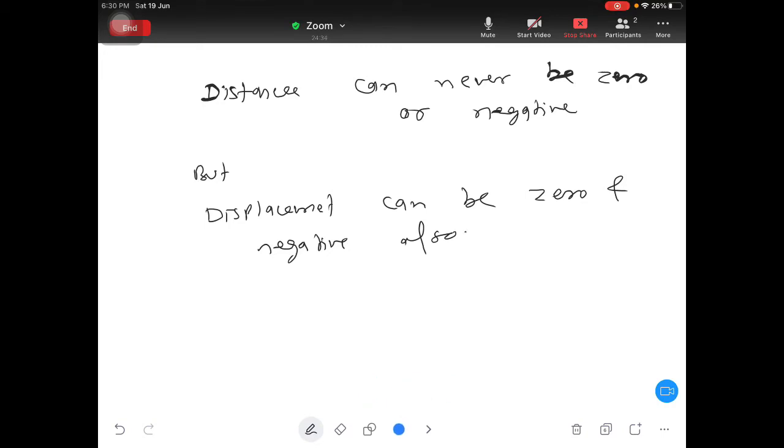Now how is it possible that it can be 0? We saw the example, but how is it possible it can be negative? Yes, it is possible. That kind of example we will see later. Right now we will solve some more questions based on distance and displacement.